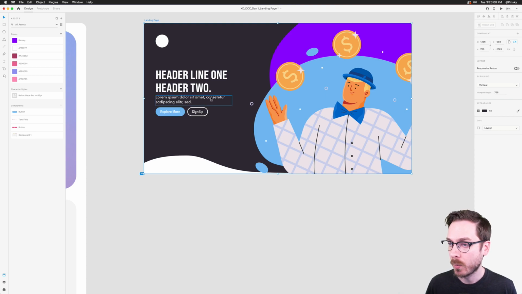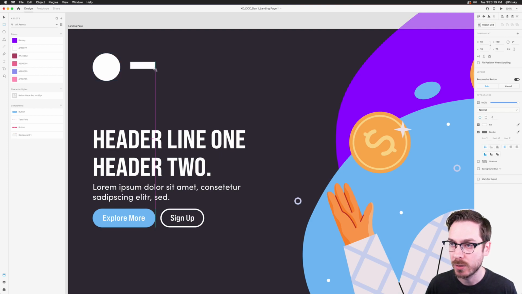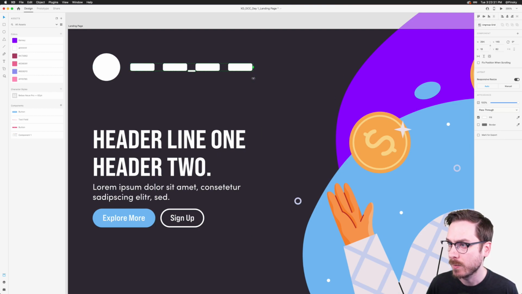Now, the final thing I might want to block out is right beside this logo, we might want some links. And again, we're keeping things fairly simple. So of course you can use text, or if you're just mocking things up, you can use a little bit of a rectangle. And I might want to round the corners, maybe 4 pixels to keep it fairly simple. And I'm going to add this to a repeat grid, Command and Control R, and drag a few out. There we go. That looks pretty good.